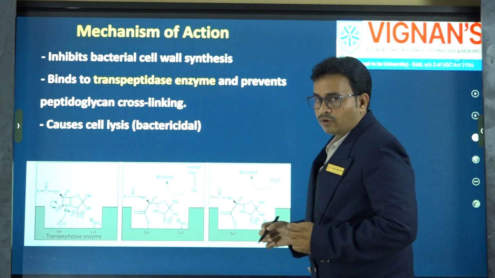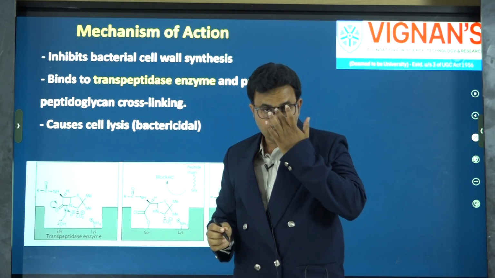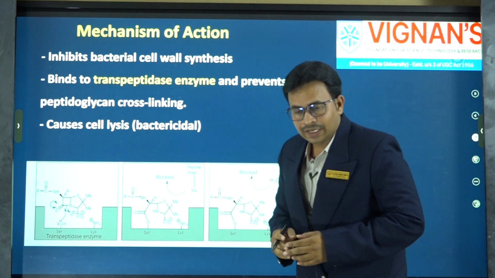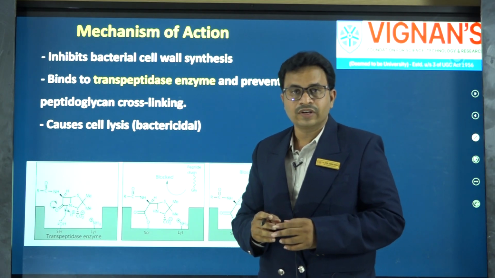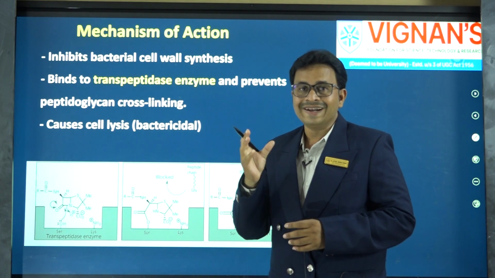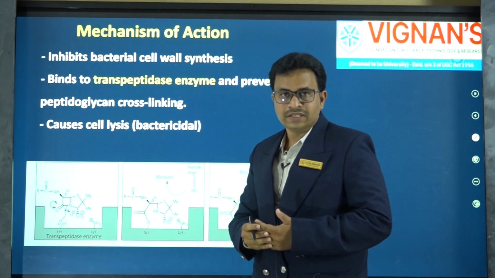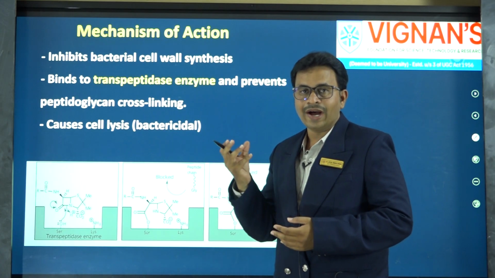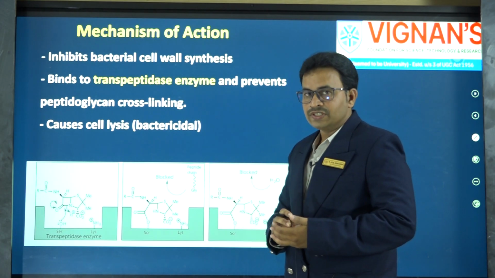Before going into the details of the structure activity relationship, I told you that the beta-lactam and thiazolidine rings are quite essential for the activity. If we understand the molecular level mechanism of action, we can easily understand why these structural features are essential.